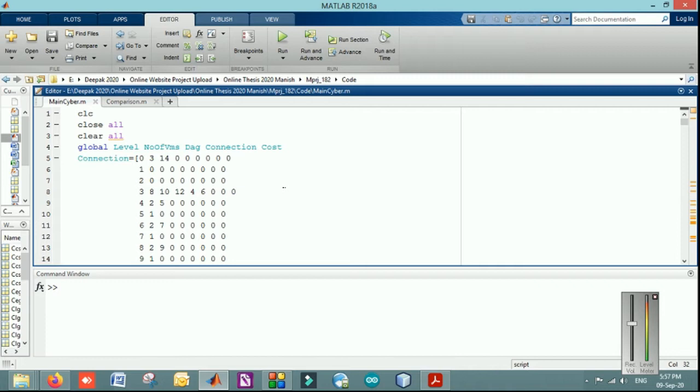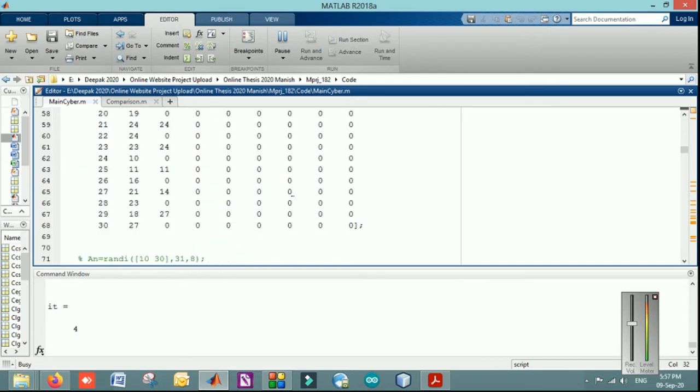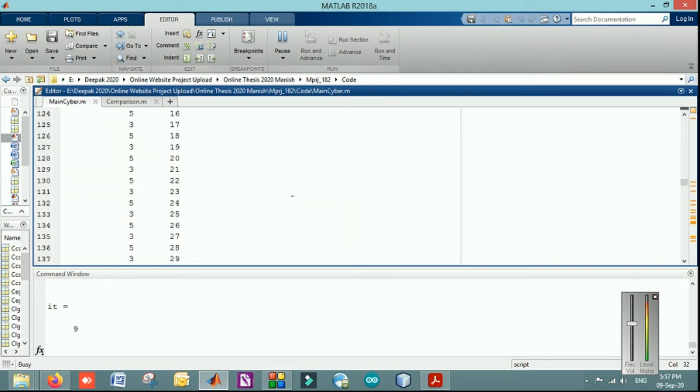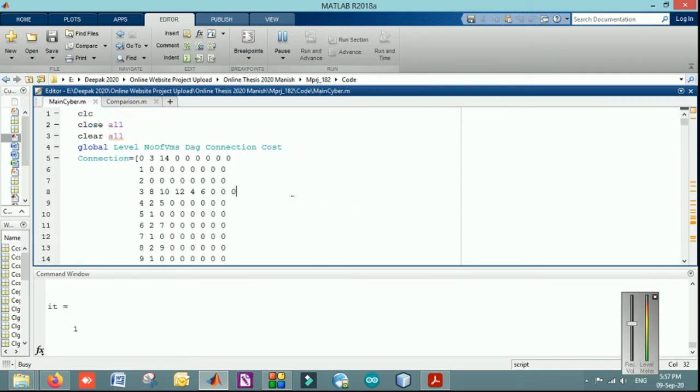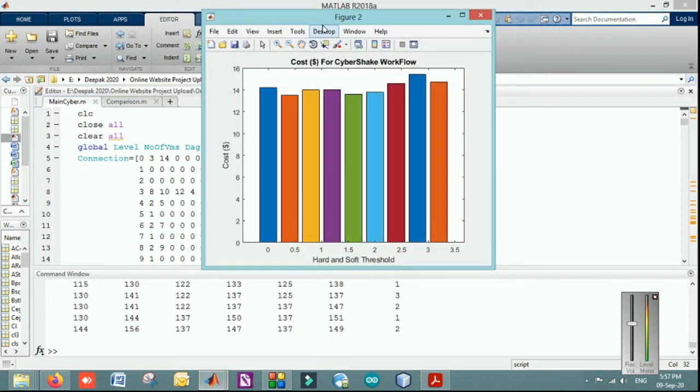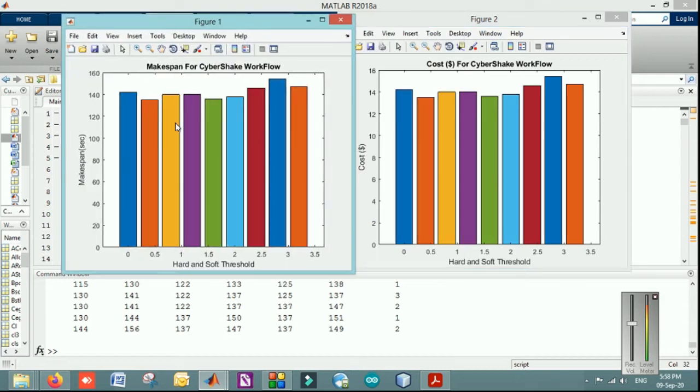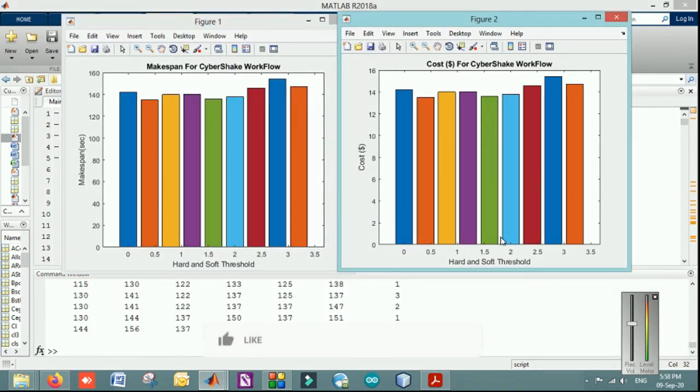These are basically the connections that we have followed from the reference paper, the literature paper, and the standard information that is given on the websites. When I am going to run this code, in this we have basically implemented a swarm intelligence algorithm. I am running this code on the side and telling you what exactly it is doing. We have implemented the Firefly optimization algorithm for scheduling the workflow in this particular code. This is the initial information: number of VMs, DAGs, levels, cost, and the connections between the workflows, and it is calculated with the make span time and the cost, right, by changing the threshold.